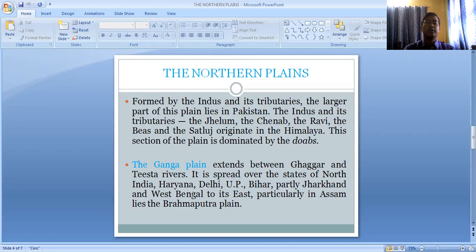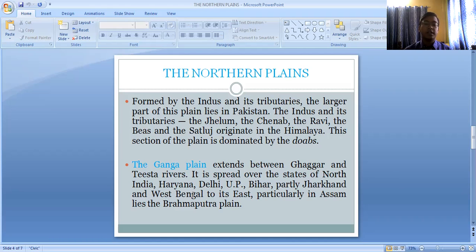Ganga plain. And this Ganga plain is divided into different sections. The Ganga plain is the largest section of this northern plain, and it mainly comprises some parts of Haryana, Delhi, Uttar Pradesh, Bihar, some parts of Jharkhand and West Bengal actually.